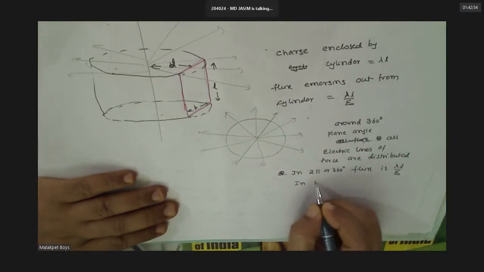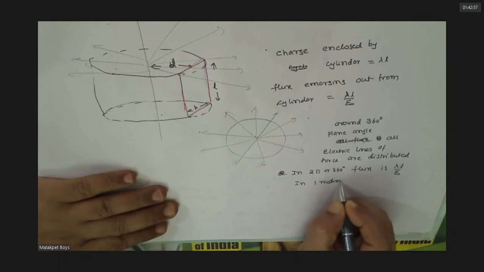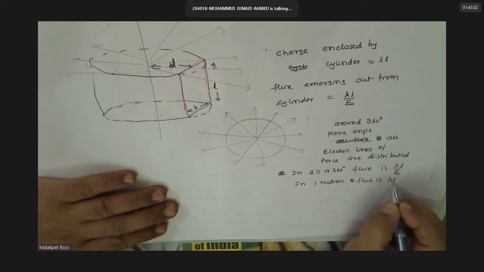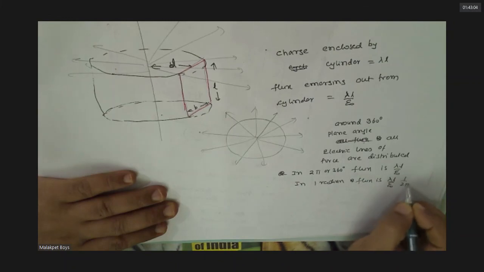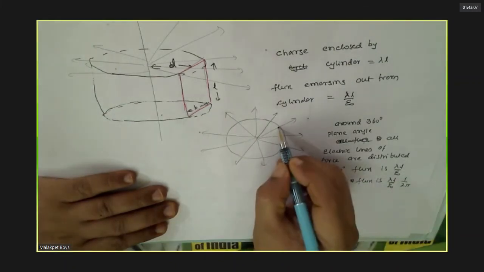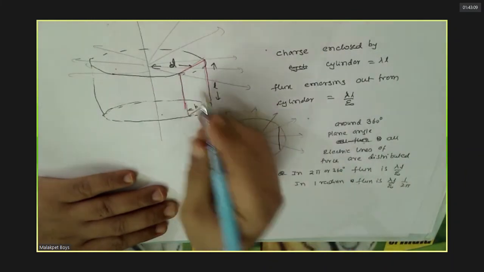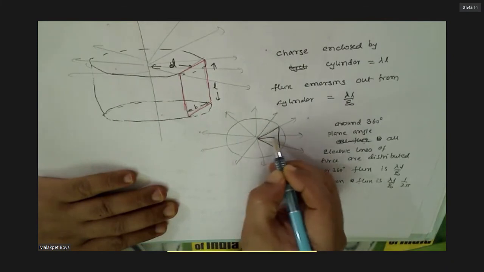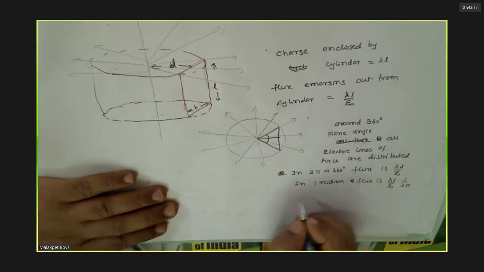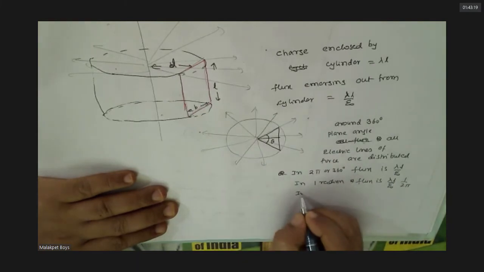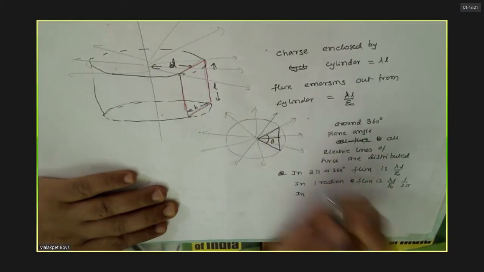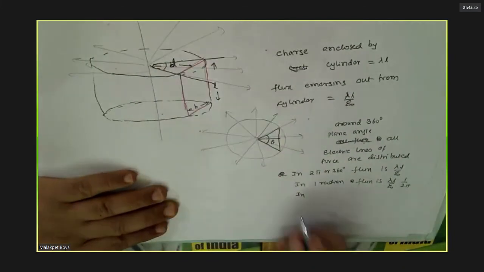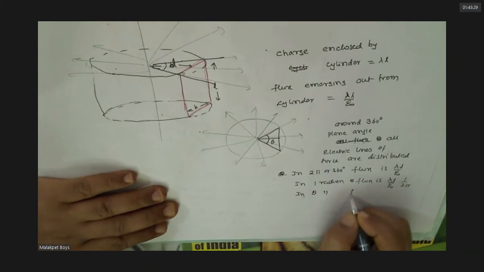Lambda L by epsilon. Or for one radian, flux is how much? Lambda L by epsilon into 1 by 2 pi. But we don't need this entire flux. We want only through this part, no? This region. Theta it will make. So this is the angle I have taken, because only the flux in this angle will pass through that. Only this portion of flux will be passing. Followed this? Yes, sir.